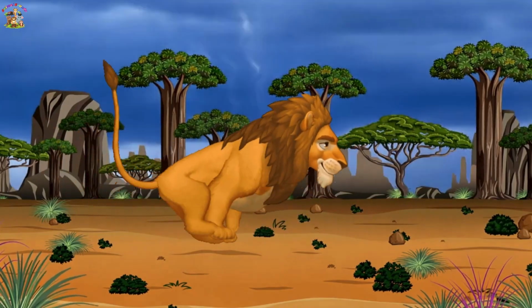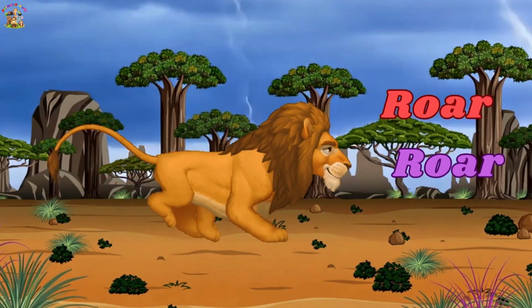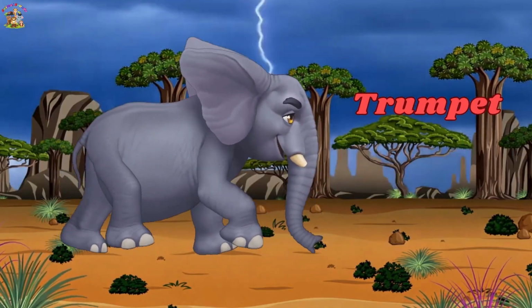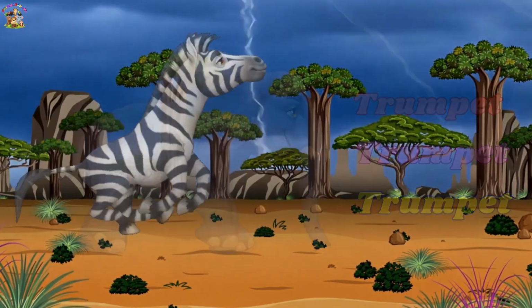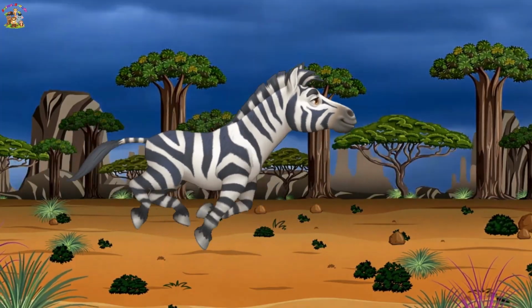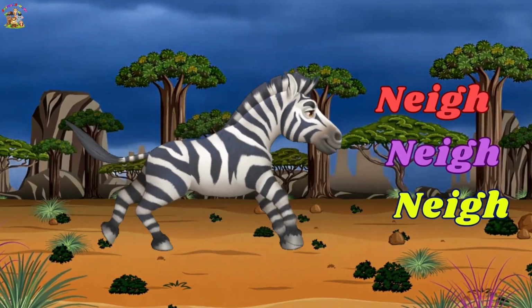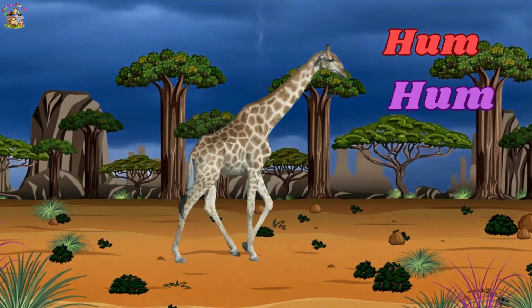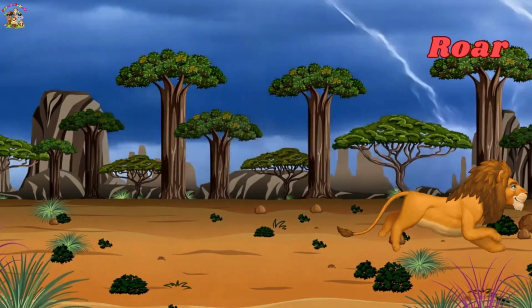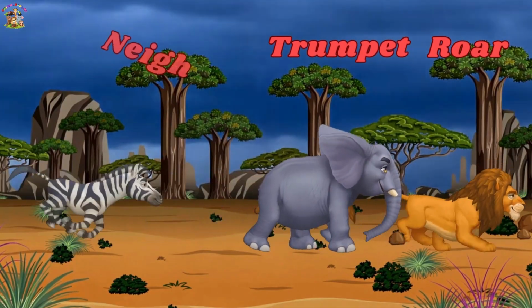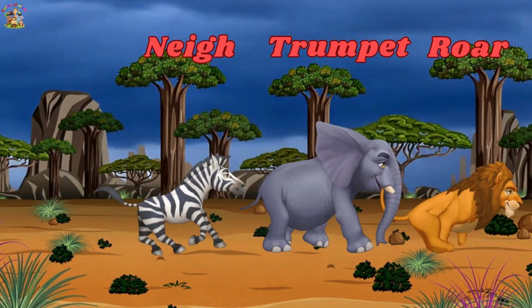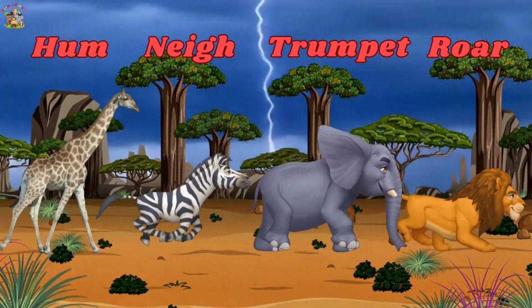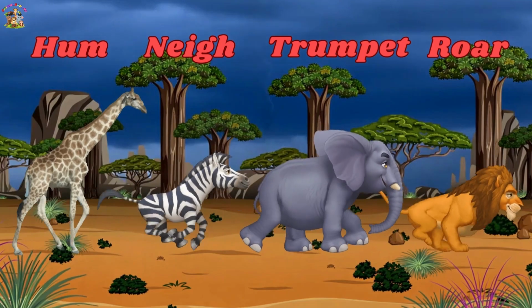The lion on safari says roar, roar, roar. The elephant on safari says trumpet, trumpet, trumpet. The zebra on safari says neigh, neigh, neigh. The giraffe on safari says hum, hum, hum. Roar, trumpet, neigh, hum. These are the safari animal sounds.